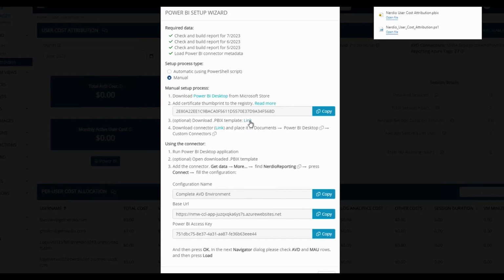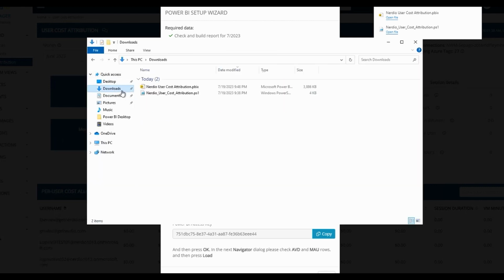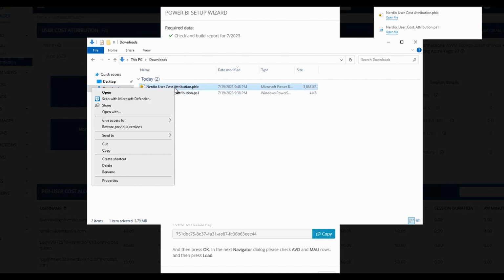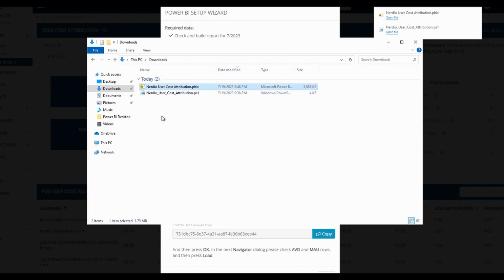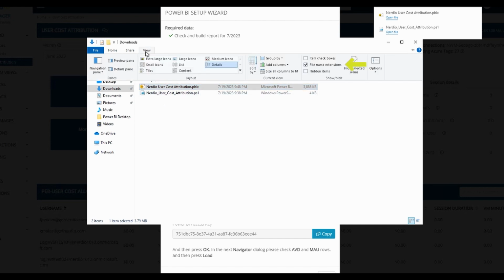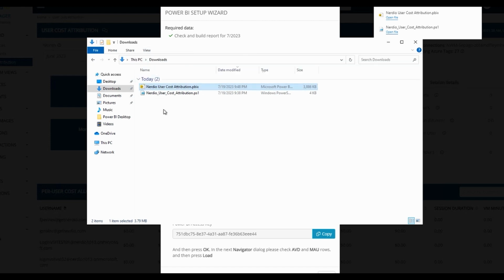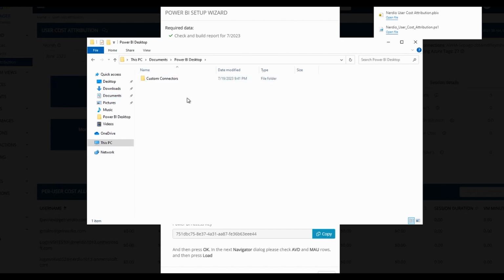Now open File Explorer and go to Downloads. Copy the file Nerdio user cost attribution.pbix. You may need to enable showing file extensions from the View menu. Next, go to Documents, Power BI Desktop, and paste the .pbix file under Power BI Documents. Let's go back to the Power BI Setup Wizard.